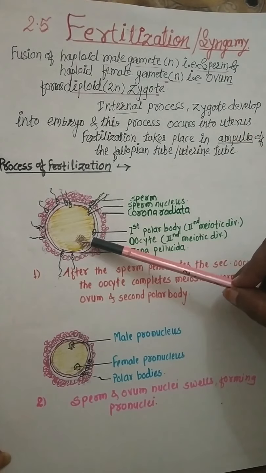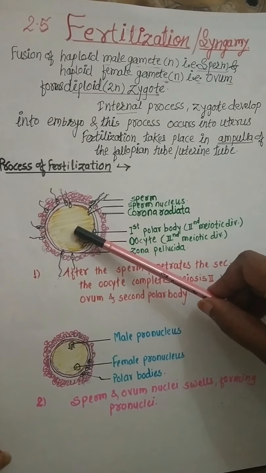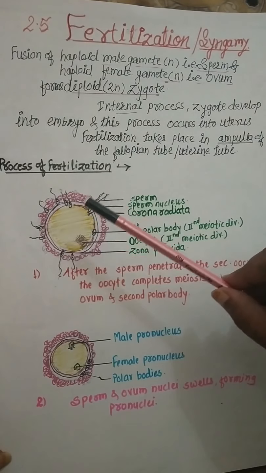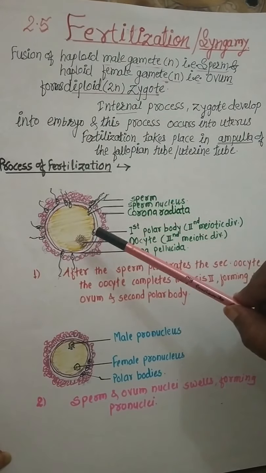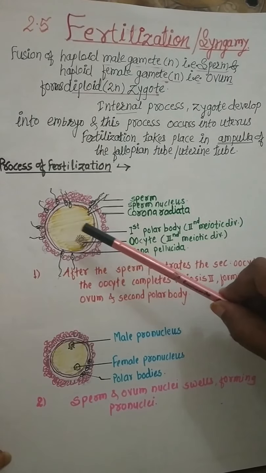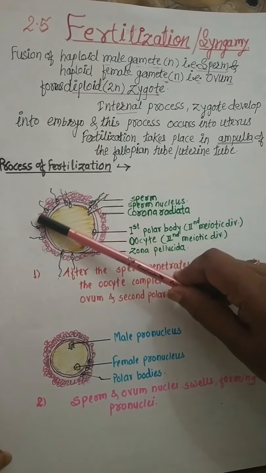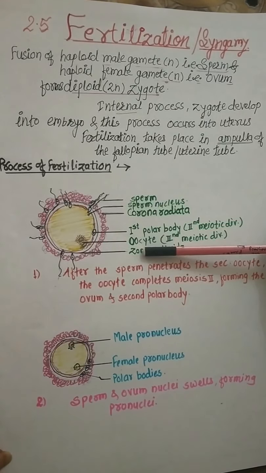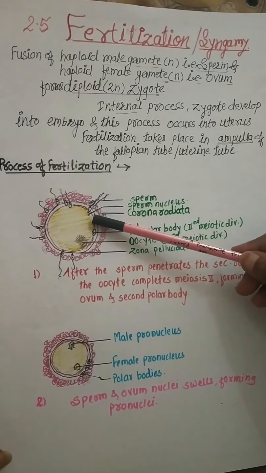See here that the ovum has a vesicular body, then the polar body, then the first outer membrane, known as the corona radiata. Inner to this corona radiata there is the zona pellucida. Inner to the zona pellucida there is the vitelline membrane, then the vitelline space, then the yolk membrane.